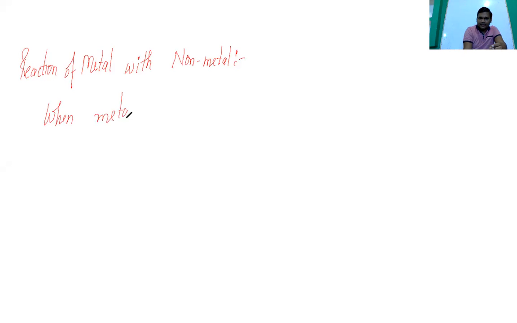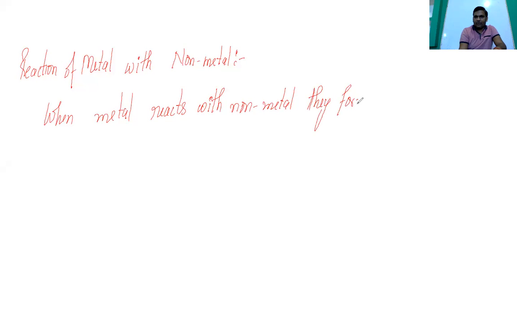So when a metal reacts with a non-metal, they form an ionic compound. You can see like this.